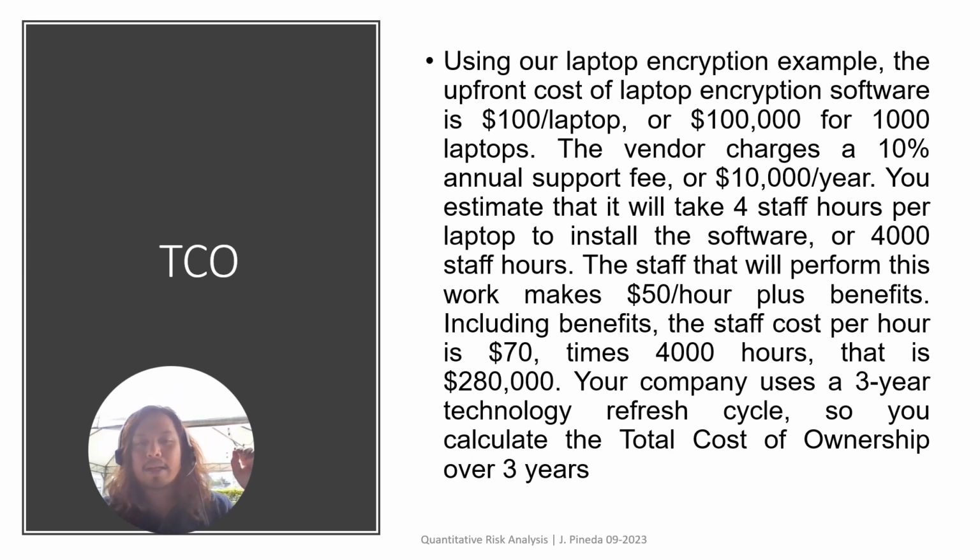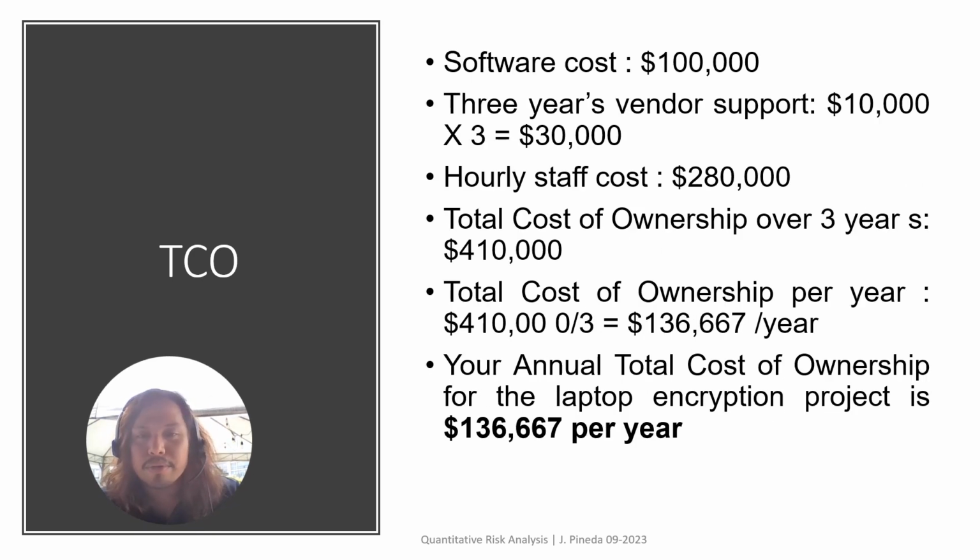And then again, your company uses a 3-year technology refresh cycle. From there, we can calculate the cost, or the TCO, over the 3 years. So we itemize it one by one. The software cost is $100,000. The vendor support is $30,000. The hourly staff cost is $280,000. And then you sum it up, you get $410,000 TCO over the 3 years.